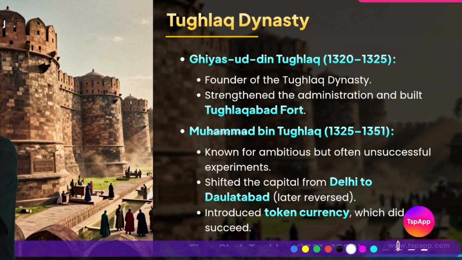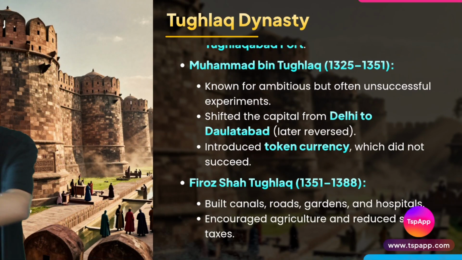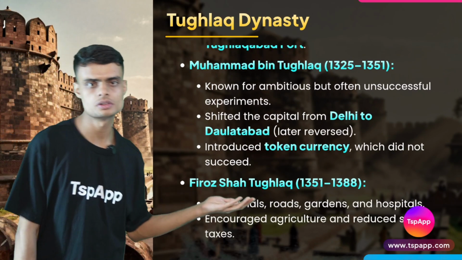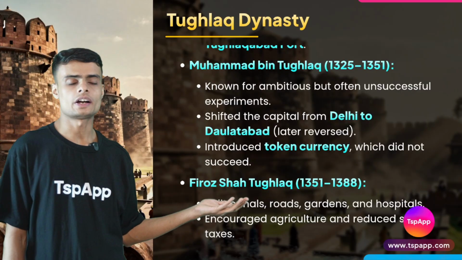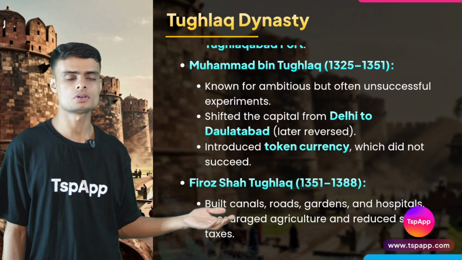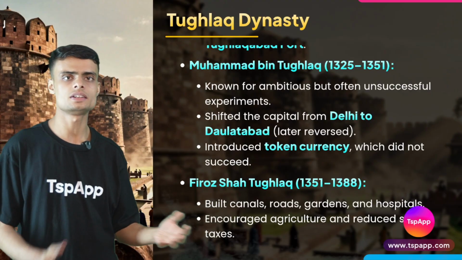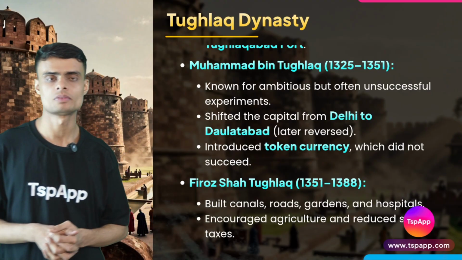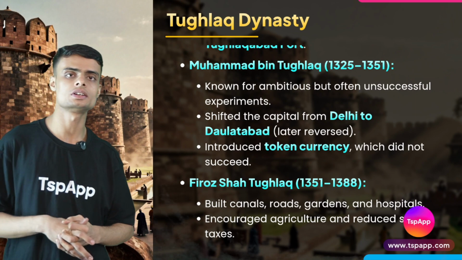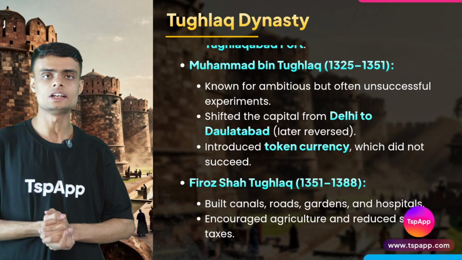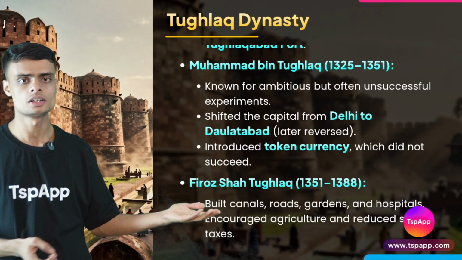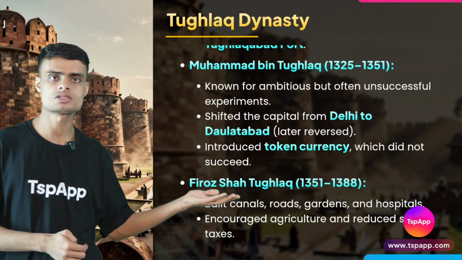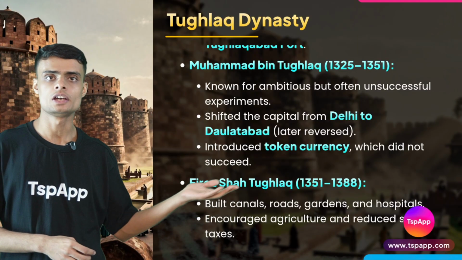Next, after him, we have Firoz Shah Tughlaq. Firoz Shah Tughlaq at that time period tried to maintain the kingdom, because the kingdom went into a very turbulent time, in a state where it was breaking away. The nobles were trying to get independent. So Firoz Shah Tughlaq was also famous for being very strict and popularizing Islam.